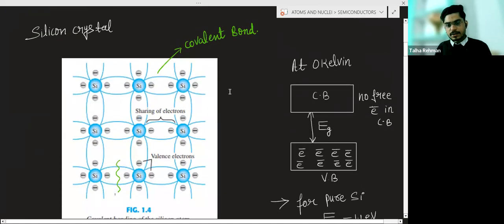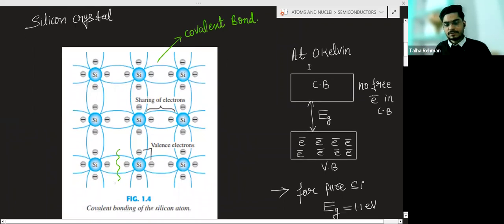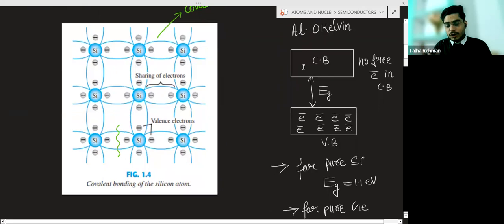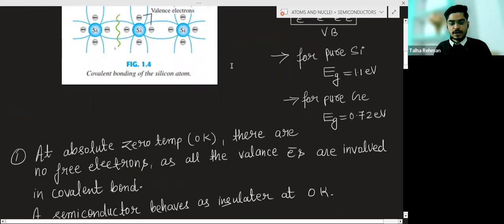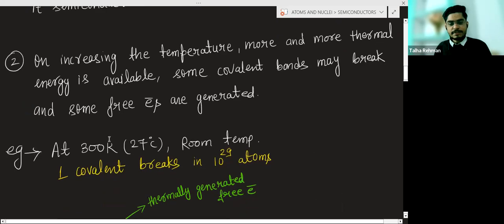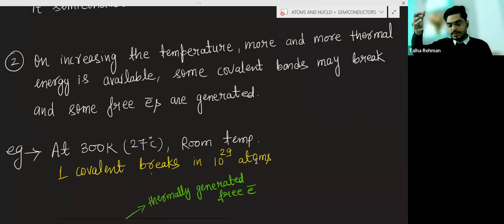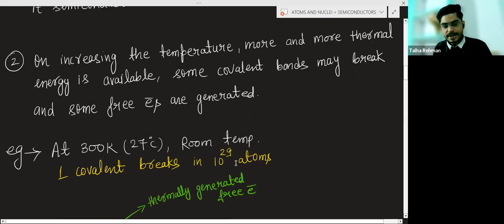Now, this is the condition of the silicon crystal, or the semiconductor, at 0 Kelvin. Now we will talk about what will happen at room temperature. At room temperature, 27 degrees centigrade is the average room temperature we take. One covalent bond breaks in 10 to the power 9 atoms. At room temperature there will be some heat energy, and due to that energy only one covalent bond will break out of many atoms.